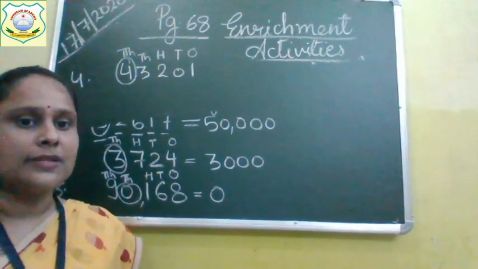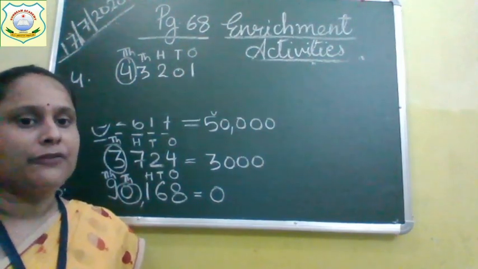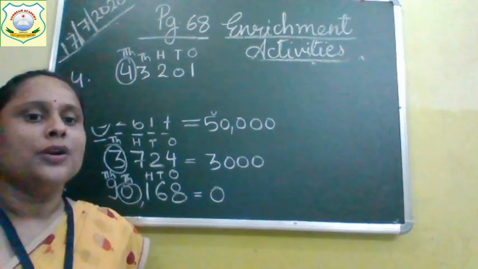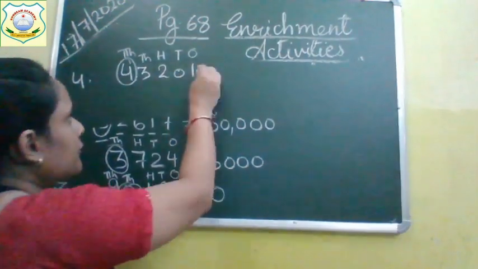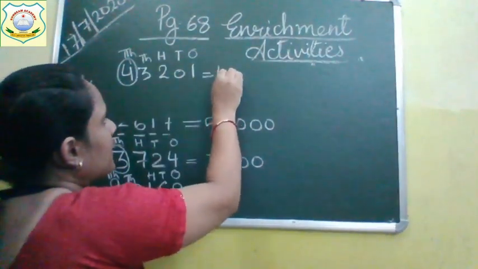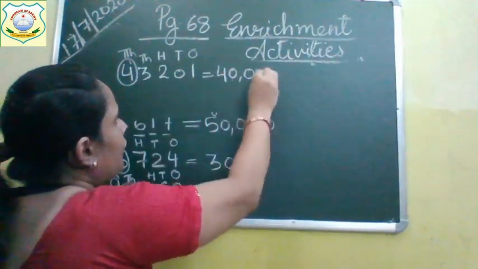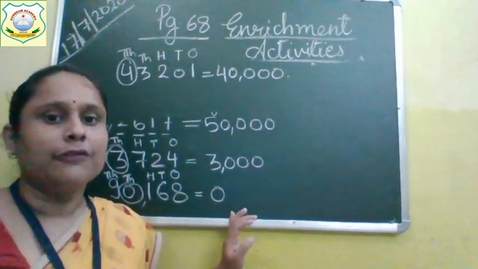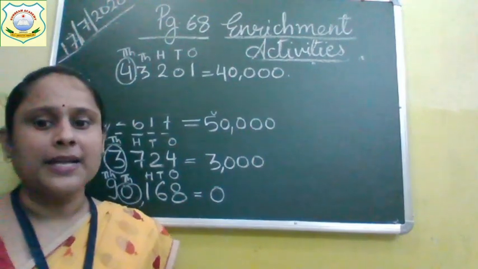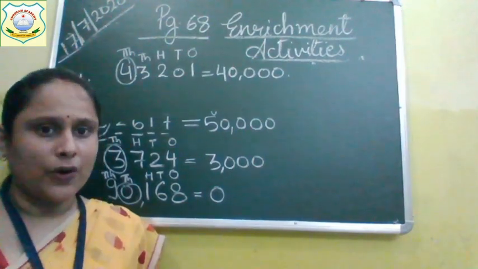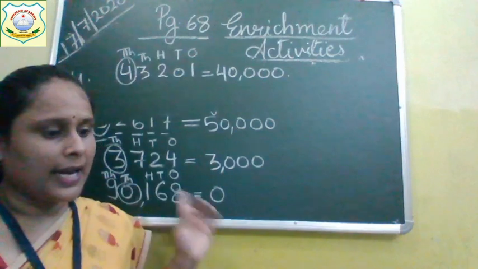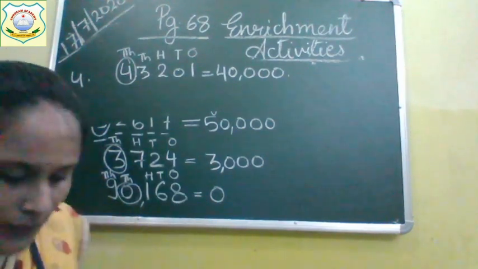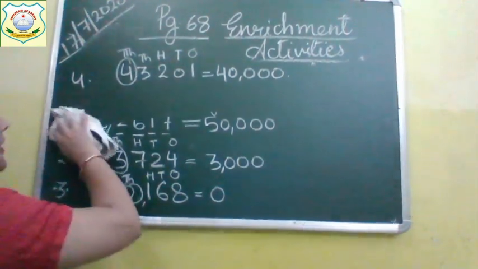So what is the place value of 4? Multiply 4 with 10,000, you will get the place value of 4. How much will come? 40,000. 4 is in the 10,000 place, so its place value is 40,000. Done up to here. Note down the answers, everyone.